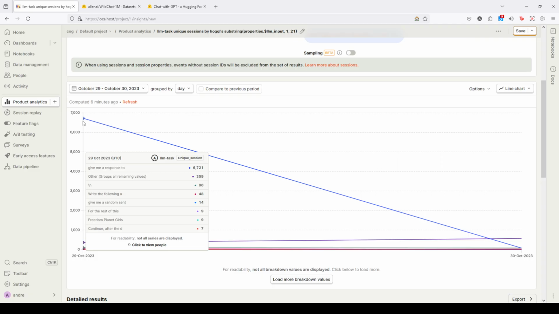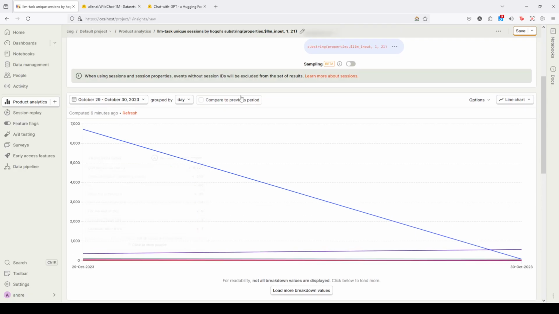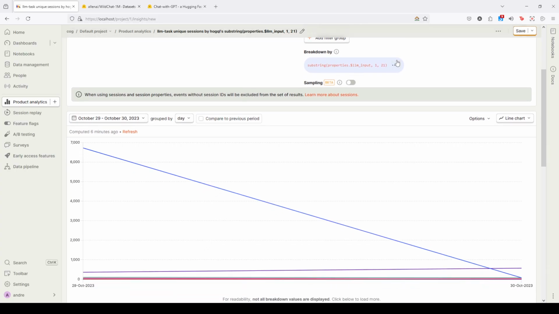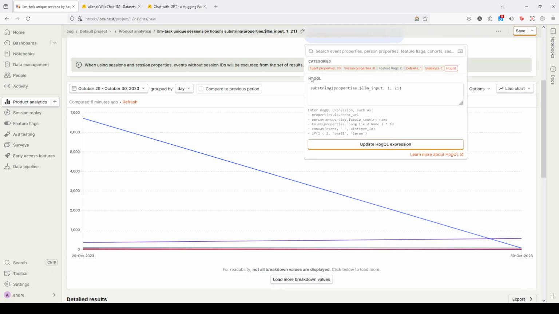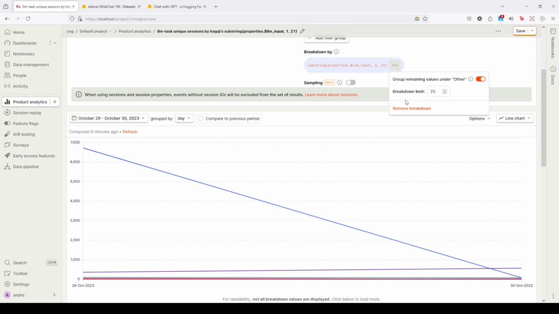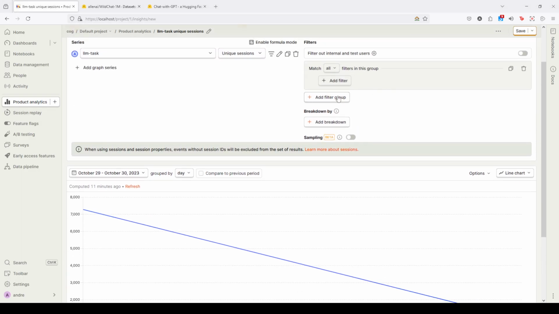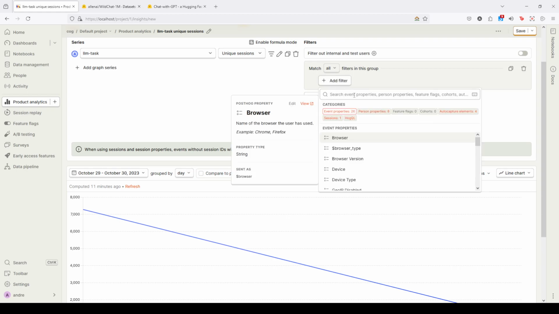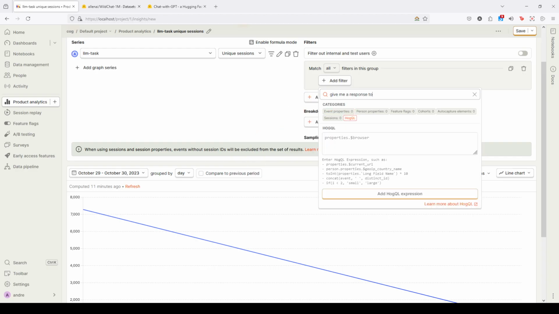This dataset does not have a user ID, only a session ID. So I will check the country, for example. So I'll remove this breakdown right here. Whoops, wrong button. I'll remove this and I will only select the conversations with the pattern "give me a response to."